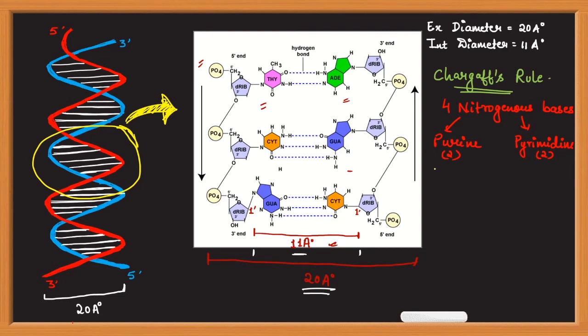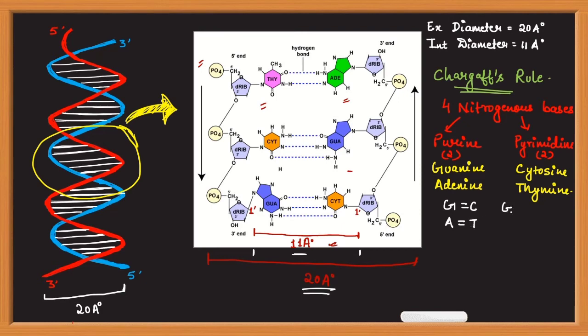So the purine derived ones are guanine and adenine. Okay, the pyrimidine derived ones are cytosine and thymine. Now according to Chargaff's rule, the composition of these 4 nitrogenous bases can vary from species to species, but the ratio of these nitrogenous bases will always follow Chargaff's rule, which is: the quantity of guanine in a DNA will always be equal to cytosine, and the quantity of adenine will always be equal to thymine,